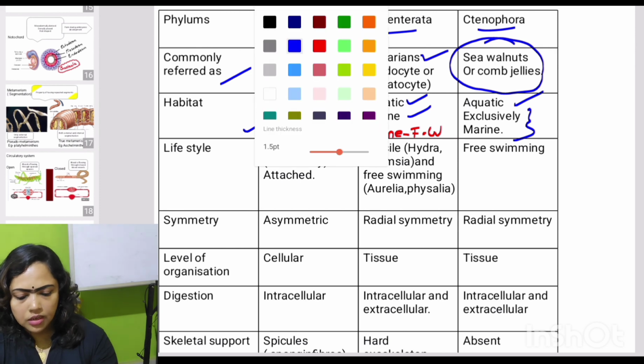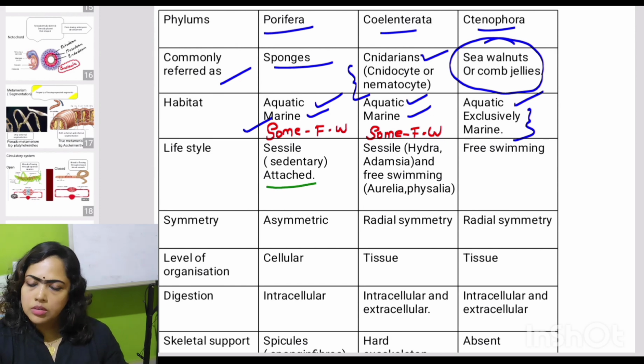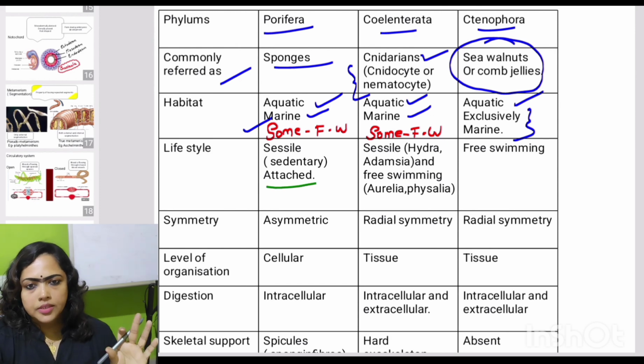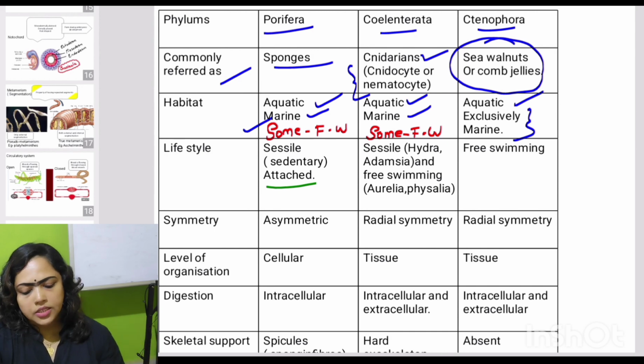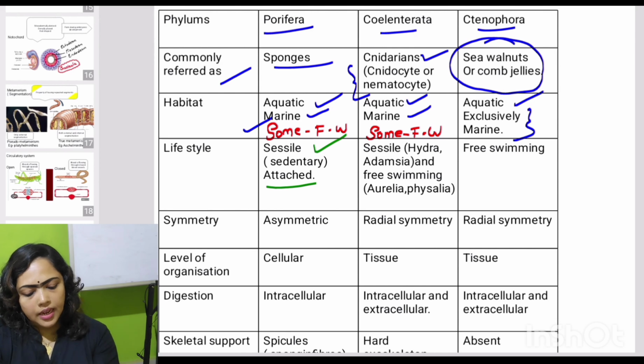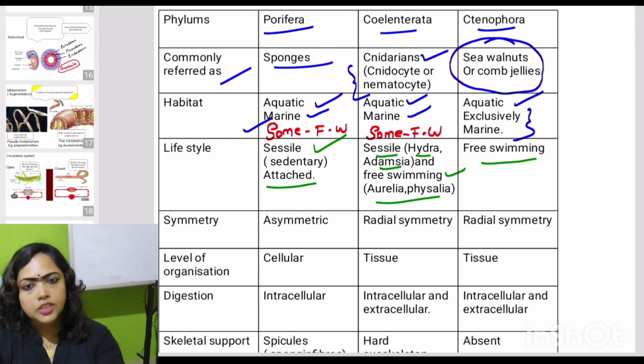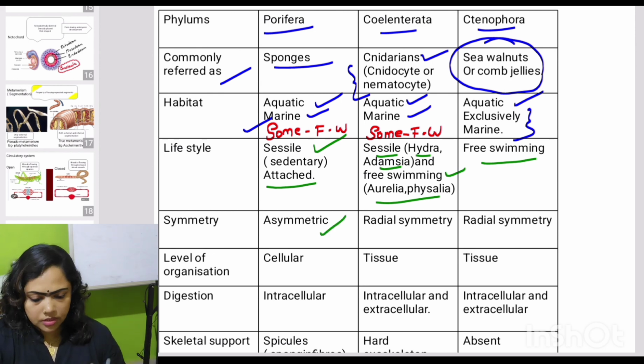And then about their lifestyle. Lifestyle means whether the organism is leading a sessile or sedentary life, that means attached form, or whether it is free swimming. So poriferans are sessile or sedentary, that means attached. While in coelenterates, some are sessile like Hydra and Adamsia, while some others are free swimming like Aurelia and Physalia. And then in ctenophorans, all the members are leading which life? Free swimming. Clear?